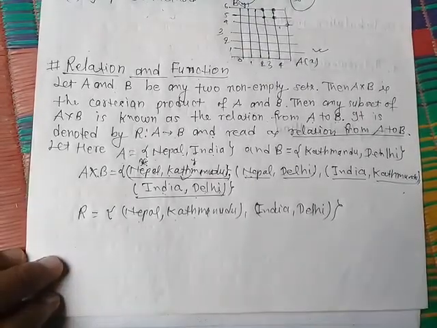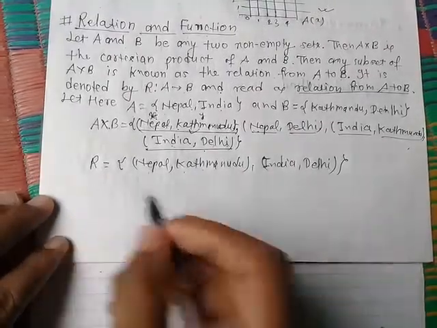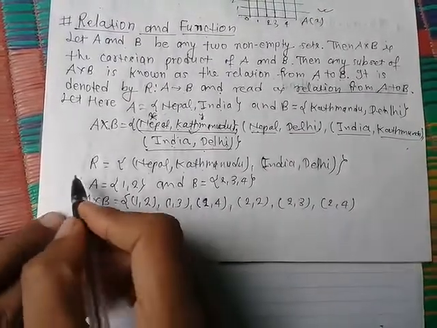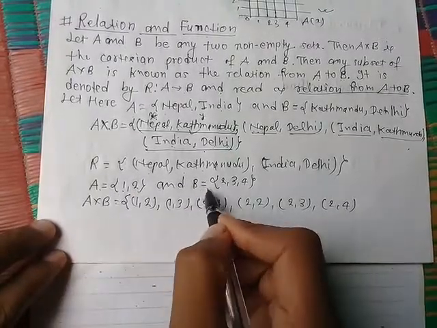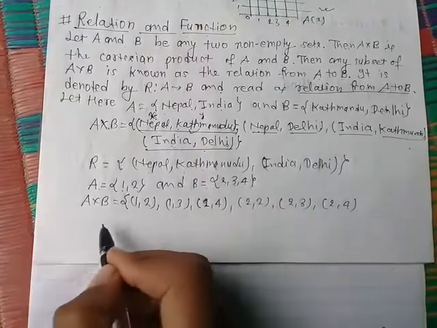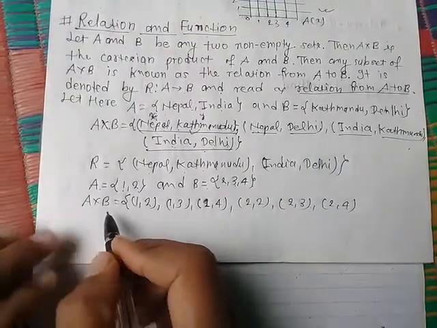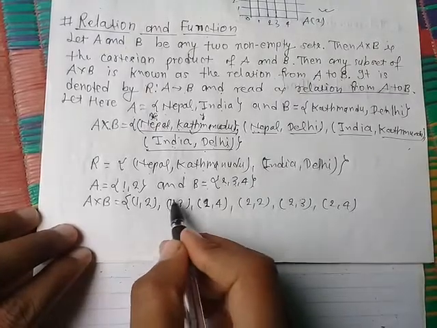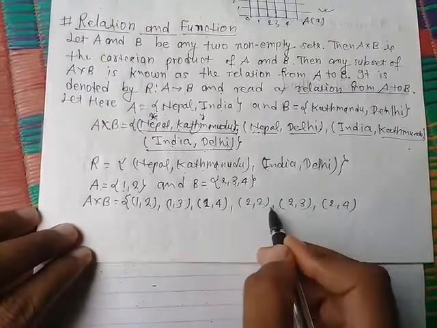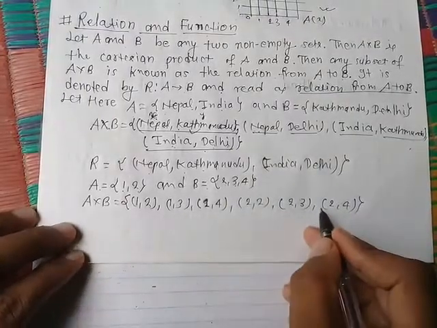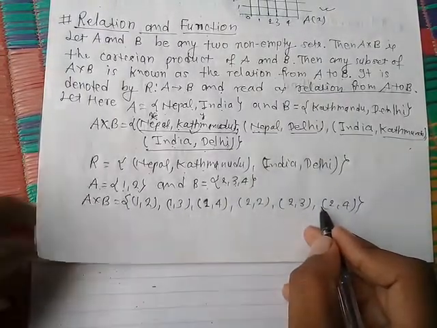So we can now take another example. Now let A be {1, 2} and B be {2, 3, 4}. Now make all possible sets of ordered pairs, that is A Cartesian product B. So (1,2), (1,3), (1,4), (2,2), (2,3), (2,4). These are all the ordered pairs.